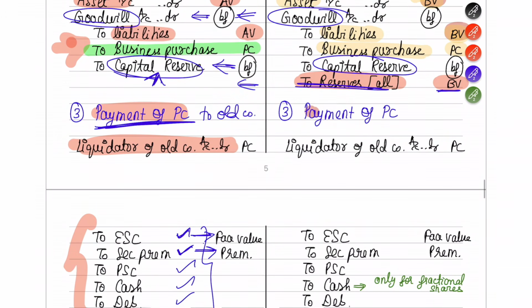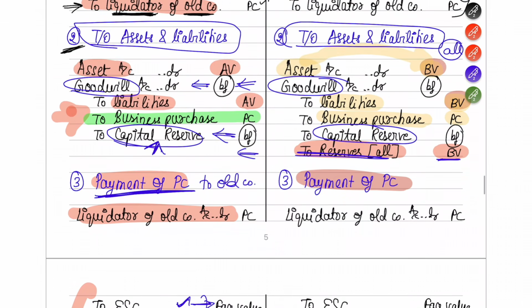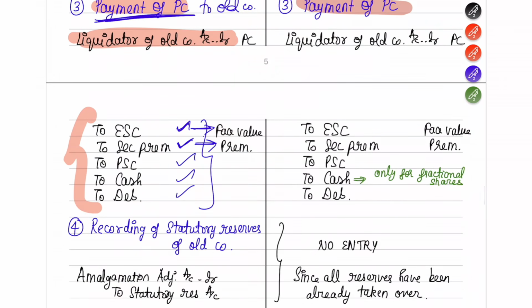And next you're going to do the payment of PC the same way. Once you've taken over everything, you will do payment of PC. Payment of PC will be in the same form. So the liquidator of the old company you're going to pay, and in what form will you pay? Either in the form of equity share capital, preference share capital, cash, debentures and securities premium.